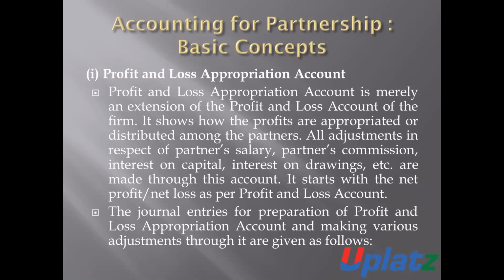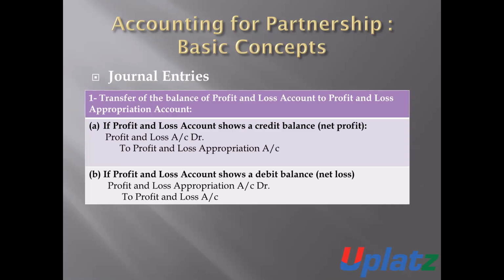So, these accounting entries are: number 1, transfer of balance of profit and loss account to profit and loss appropriation account. First, when the amount of profit and loss account is transferred to profit and loss appropriation account.